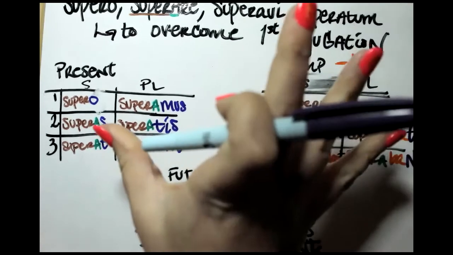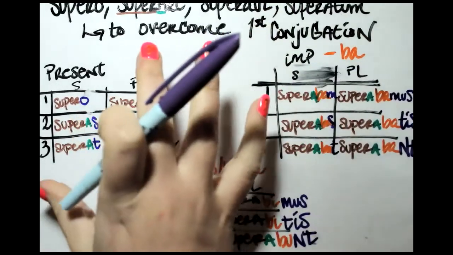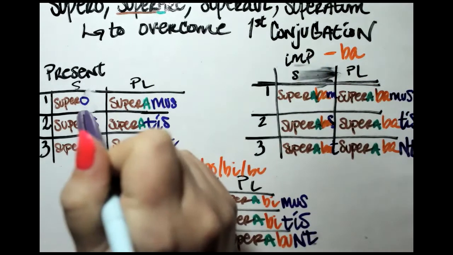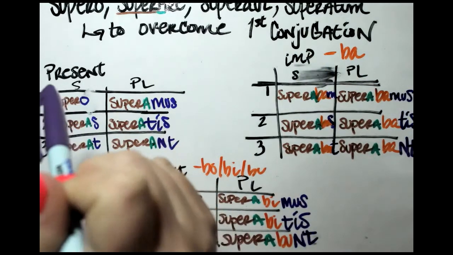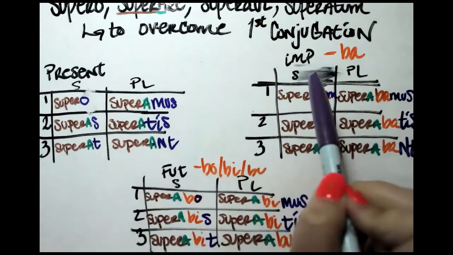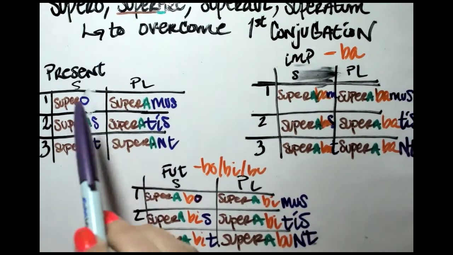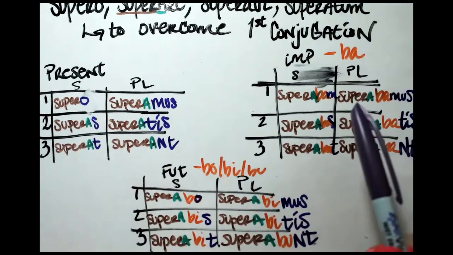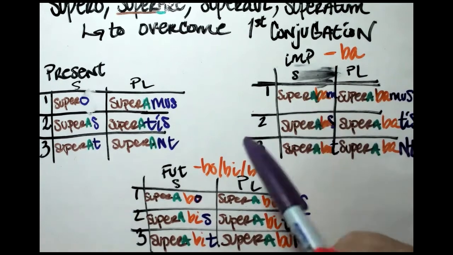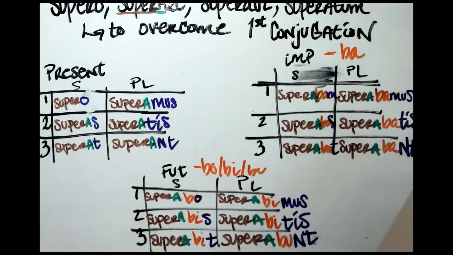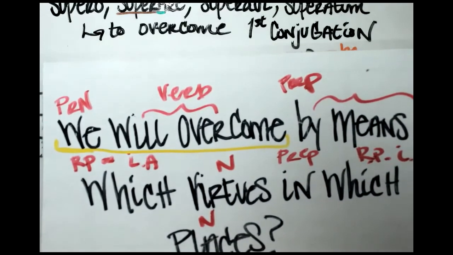Okay, so we have it conjugated. We have this verb conjugated in first person, second person, third person, singular and plural in the present, imperfect, and future. I overcome, I was overcoming, I used to overcome, I will overcome. Which is it that we need for this sentence? We will overcome.